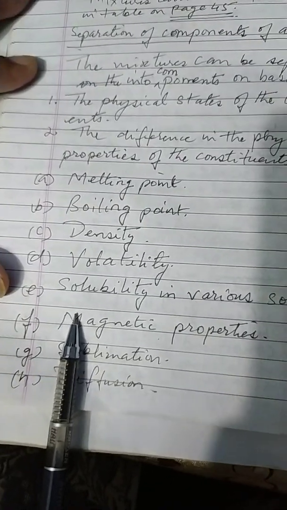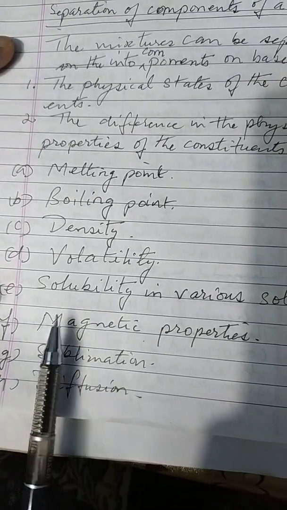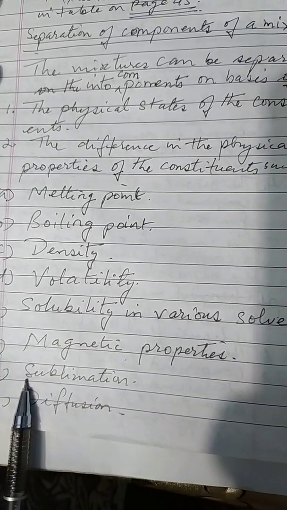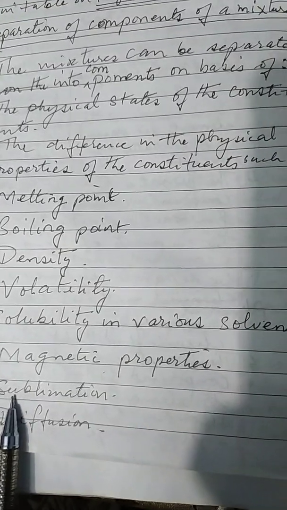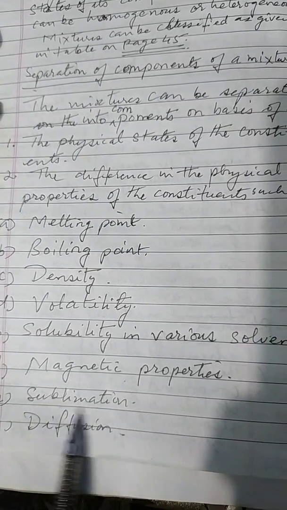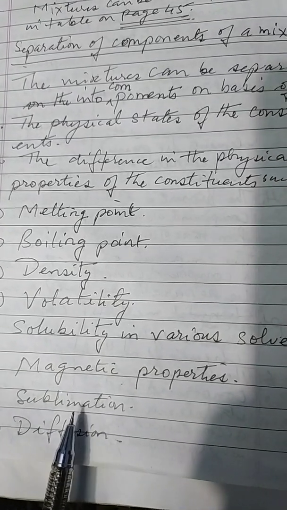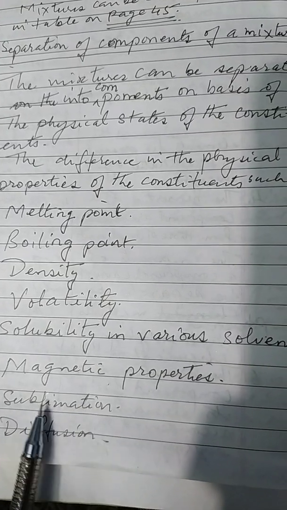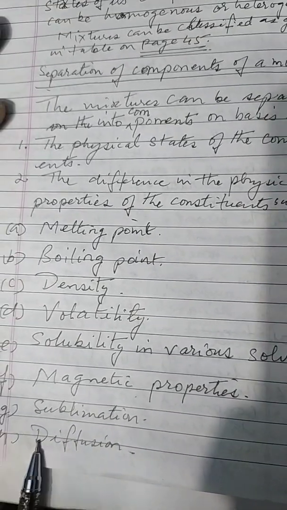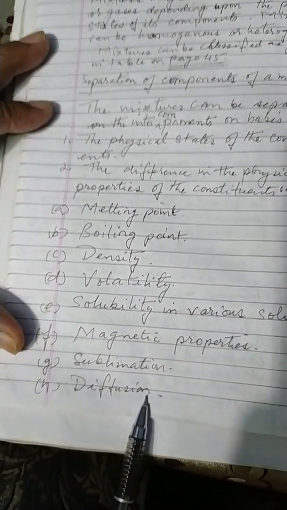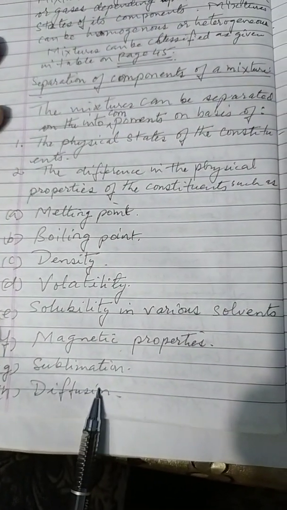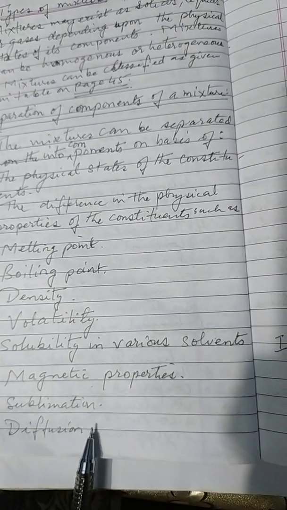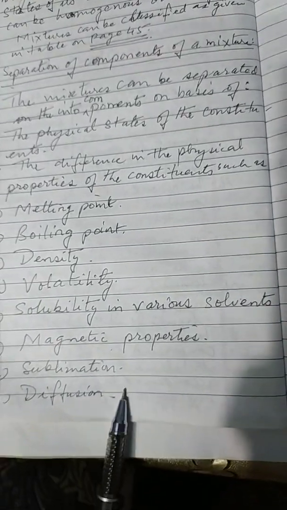Then we see that differences in physical properties of constituents can also be magnetic properties of the components. Then a separation can be made by sublimation, where sublimation is a process, children, wherein by heating a solid, it directly changes into gas without changing into liquid. Then we see diffusion is also a way of mixing, wherein one gas diffuses into another, or one kind of solid diffuses into a liquid.